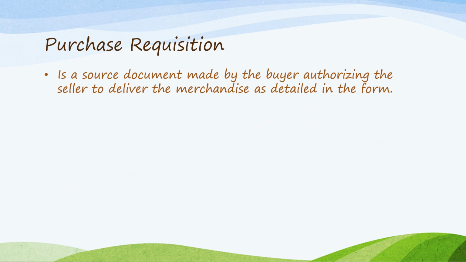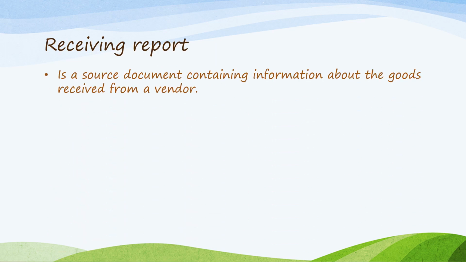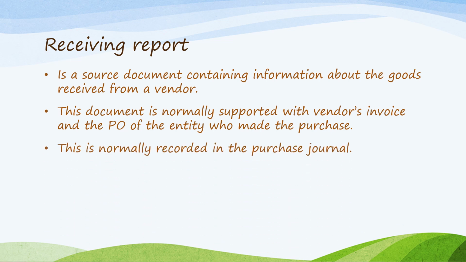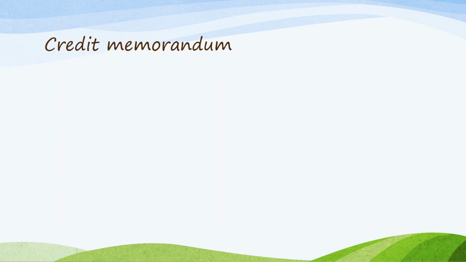Purchase requisition. This is a source document that is made by the buyer authorizing the seller to deliver the merchandise as detailed in the form. Receiving report. After making the order through the purchase requisition, the receiving report is a source document containing information about the goods that are received from the vendor. So this document is normally supported with the vendor's invoice and the purchase order of the entity who made the purchase. This is normally recorded in the purchase journal.